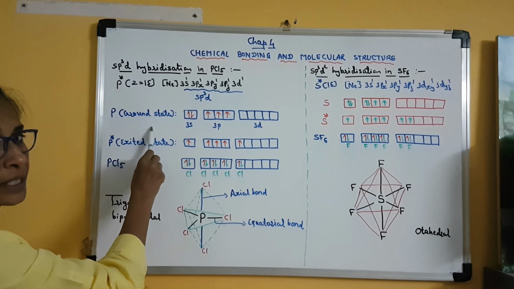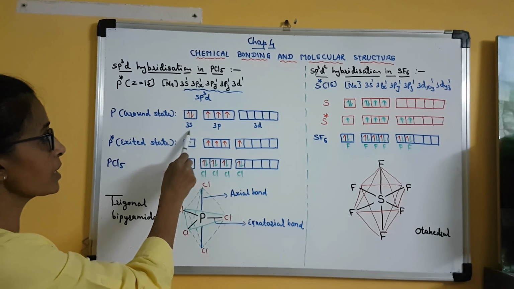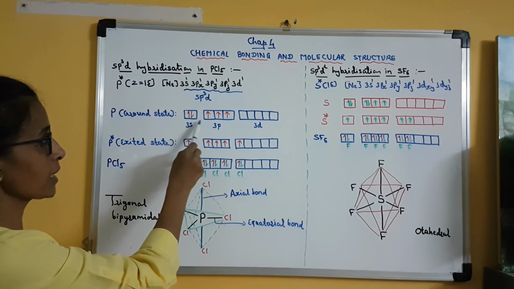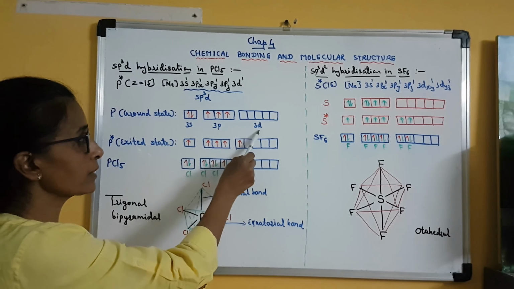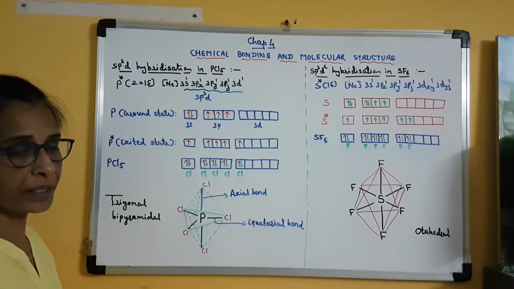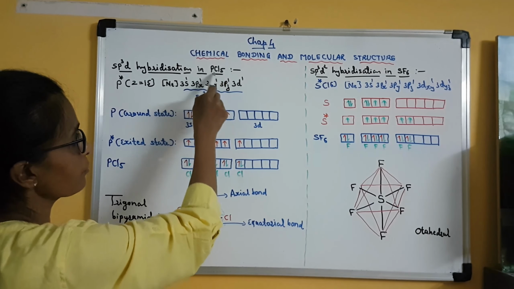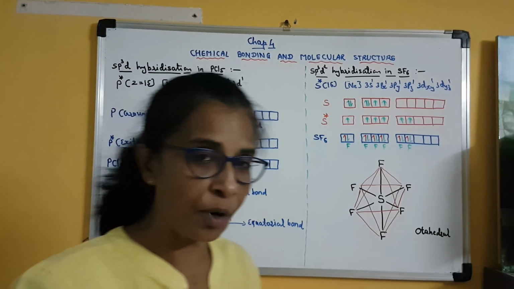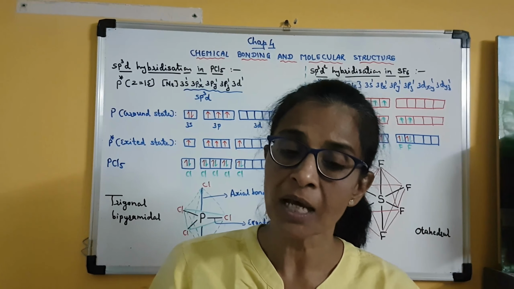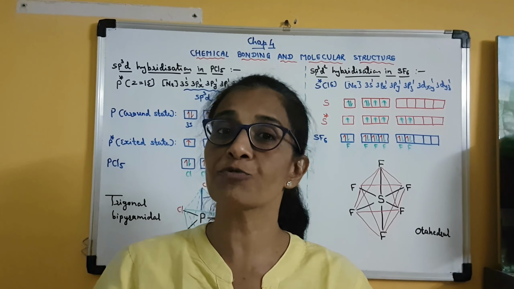Now in the ground state of phosphorus, the configuration is 3s, in which 2 electrons are there. Then in 3p, 3 unpaired electrons are present, and 3d is vacant. Clear? But in PCl5, phosphorus has combined with 5 chlorine atoms. We also know that in bond formation, it is always the unpaired valence electron which will participate first.